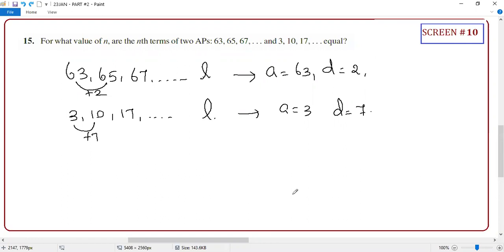For what value of N are the nth terms of the two APs equal? Here the values are going to be equal, not the position. Okay, I want the nth term. They are asking for the position.